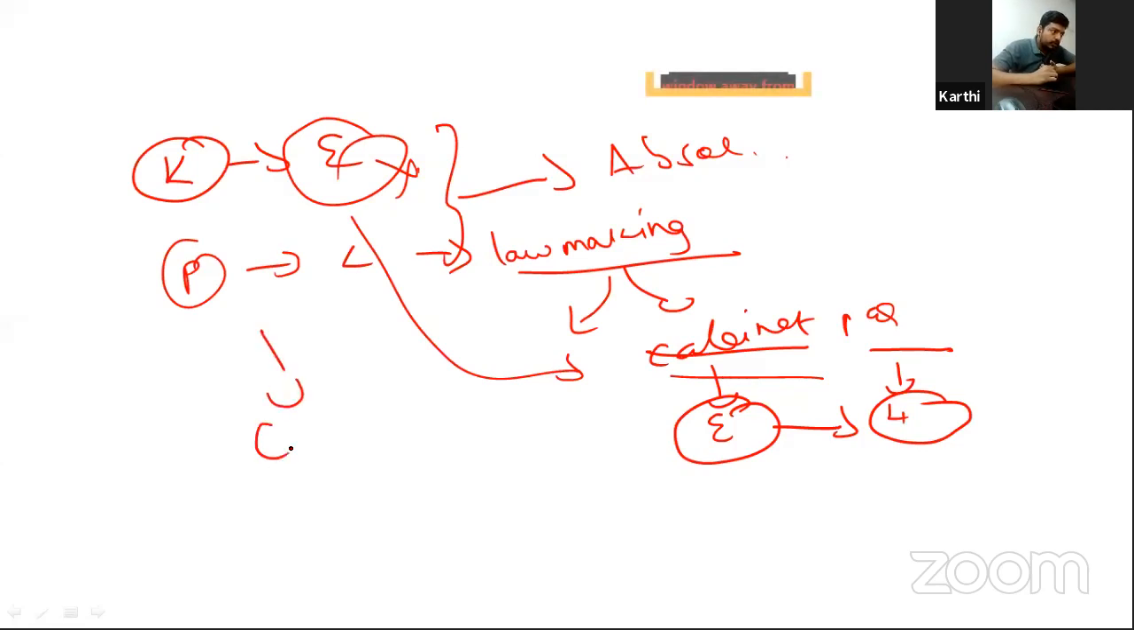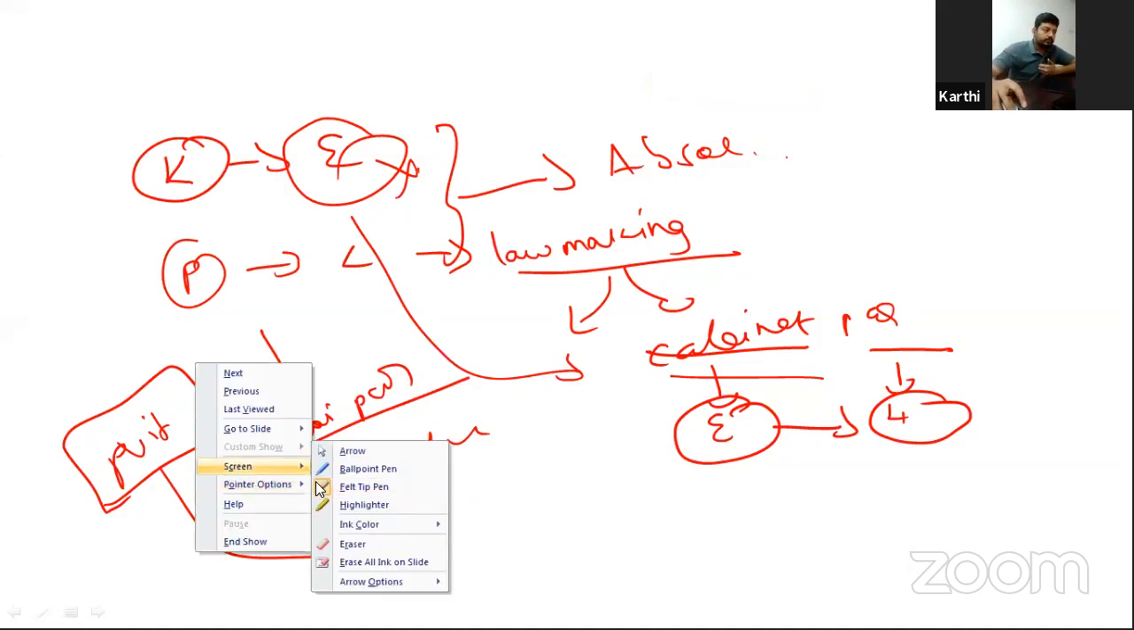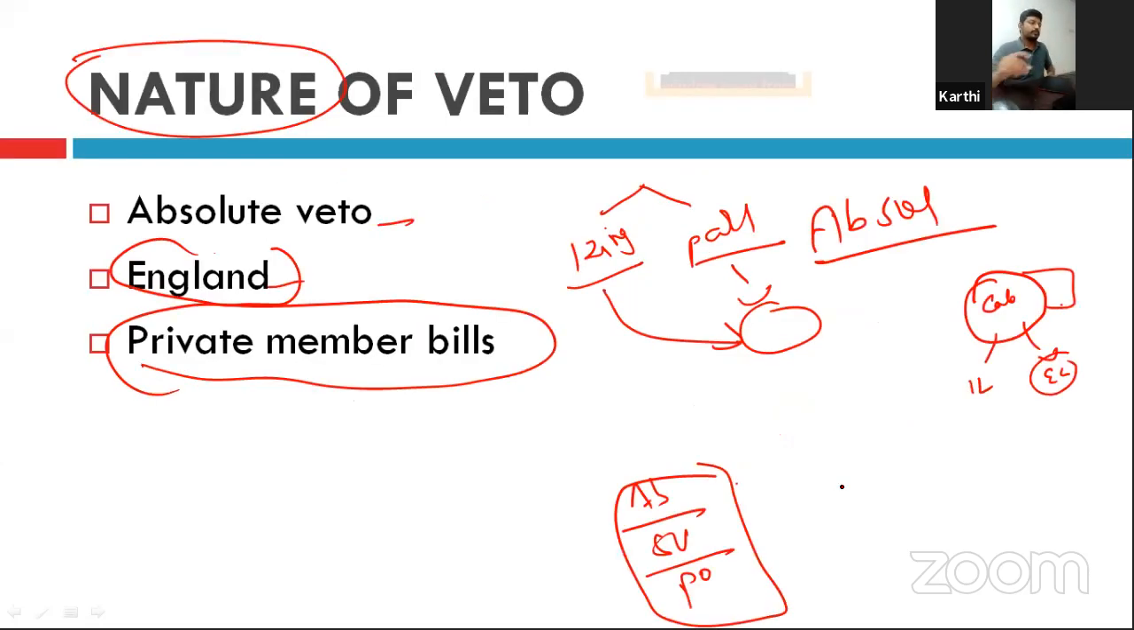India also holds the cabinet-driven parliamentary form of government, but we have the concept of the private member bill. What does private member bill mean? The bills introduced by persons other than ministers are called private member bills. So the absolute veto can be used only for private member bills. So this is called absolute veto.